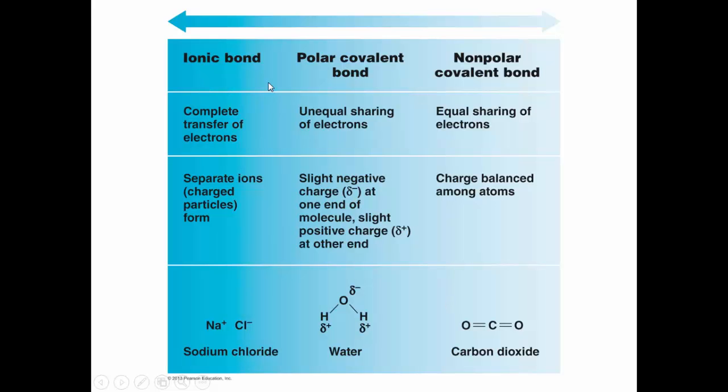So as we look at the strength of the bonds, in ionic bonds we have a complete transfer of electrons. We get separate ions that are charged particles like sodium and chloride, and they stick together because of the difference in charge. In a polar covalent bond, we're sharing electrons, but it's an unequal sharing. This means that we're going to have a polar molecule, a molecule with a slightly negative area and a slightly positive area. This would be like water.